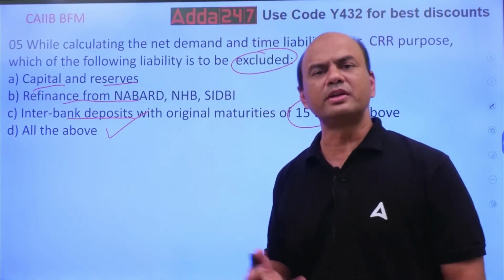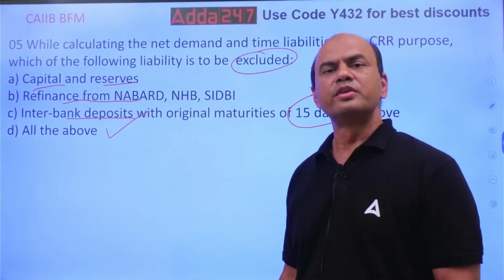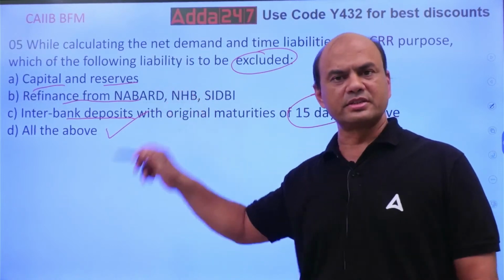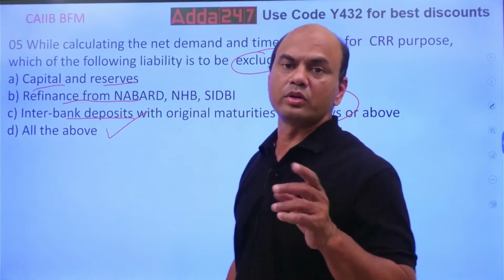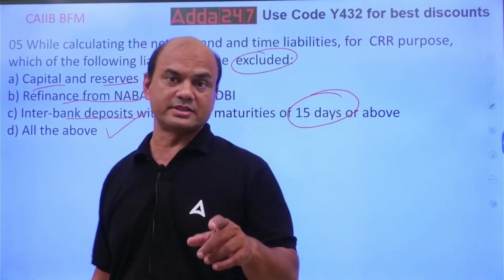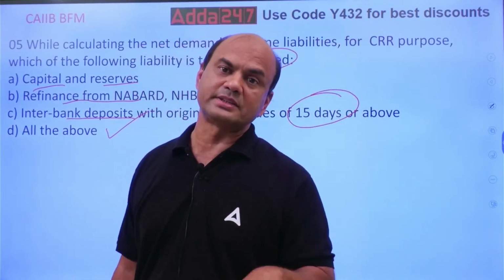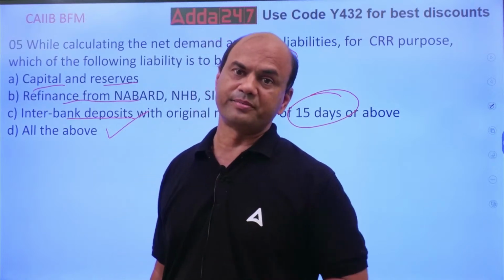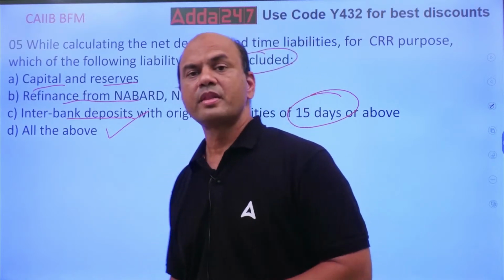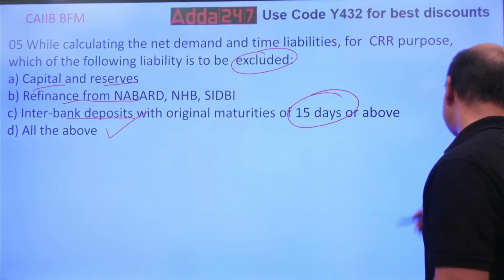IPDI, innovative perpetual debt instruments, excluded. So don't limit yourself to these. Anything which is not your normal course of business, understand this. CAIIB is more about understanding, less about learning. So all of the above is the answer.